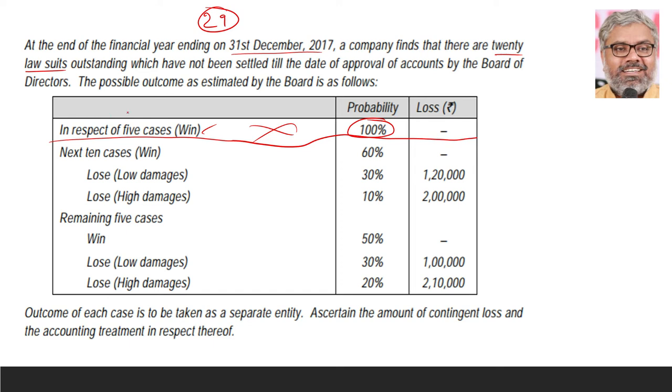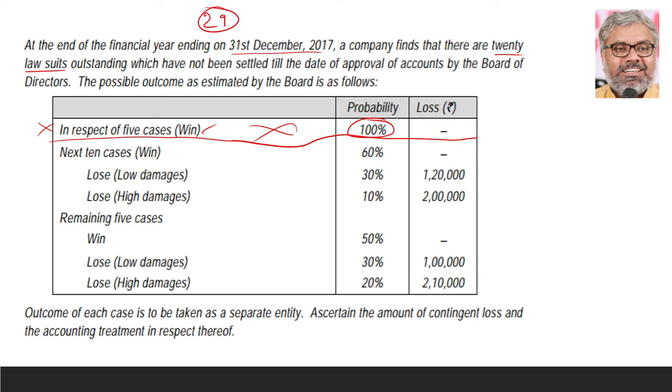In the first 5 cases, because the probability is that the organization will win, the organization will not have any obligation. Maybe even if it has some winning proceeds that might happen in future, still we will not recognize that, because even if you consider it as an inflow of resources because of this win, we cannot recognize it since it can be a contingent asset. So that kind of contingent asset should never be recognized. Because we don't know the other details of that, no need to worry about disclosure requirements also. Anyway, it does not require any disclosure in financial statements.